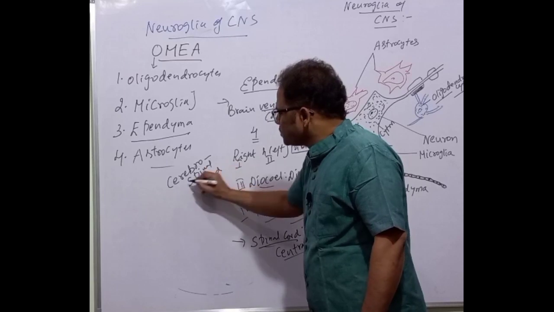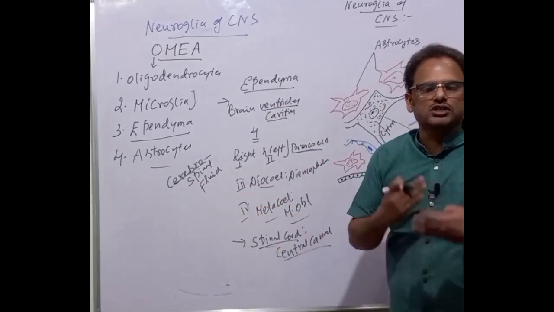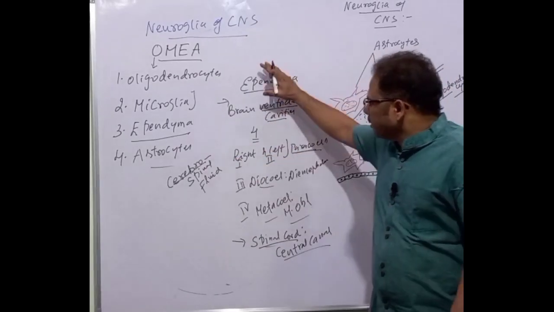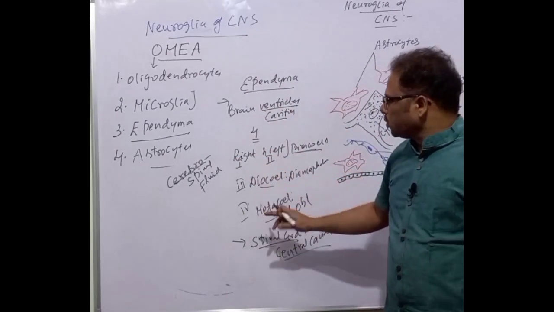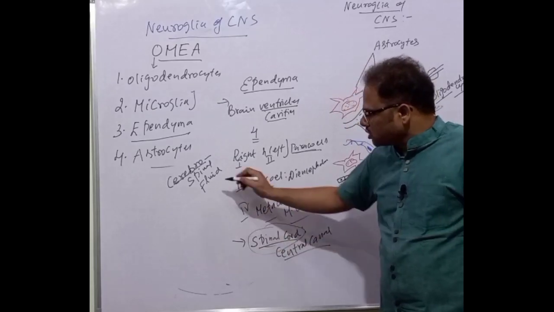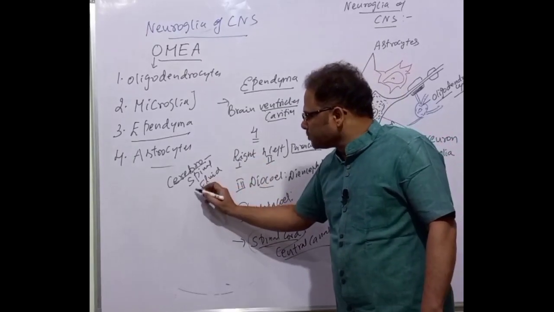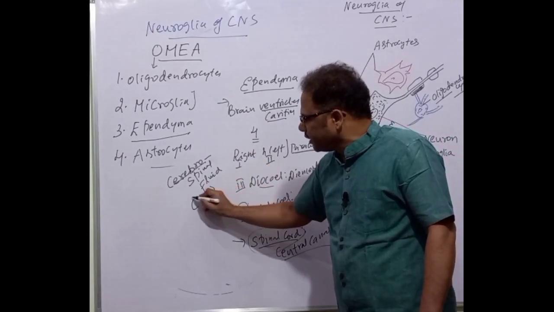Why is it called cerebro? Cerebro means brain. Spinal means spinal cord. There is a common fluid which is flowing throughout the brain, that is the brain ventricles, 4 ventricles, and also it is going through the spinal neurocoel, also called the central canal of the spinal cord. That fluid is called cerebrospinal fluid, or commonly CSF.